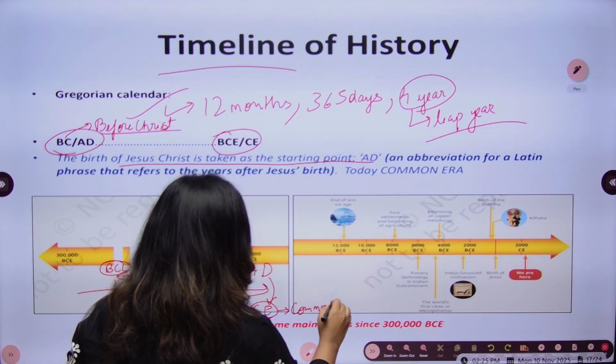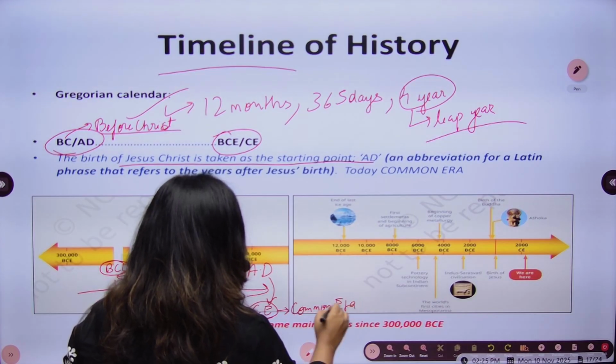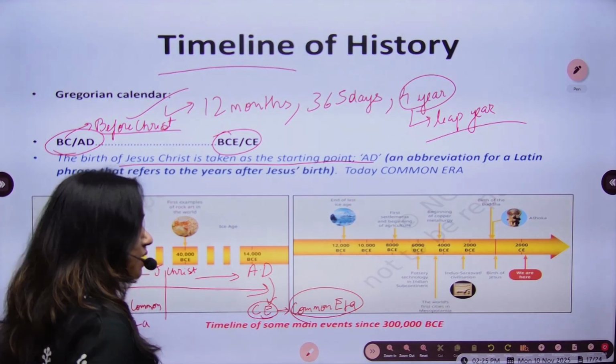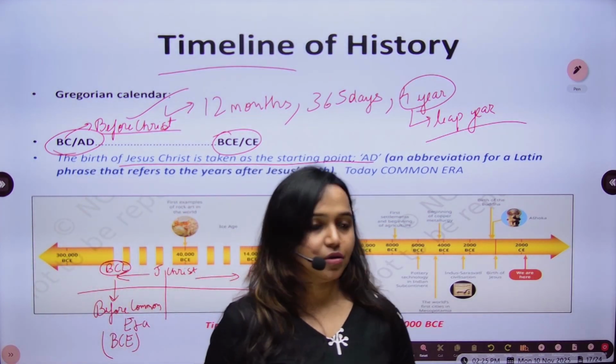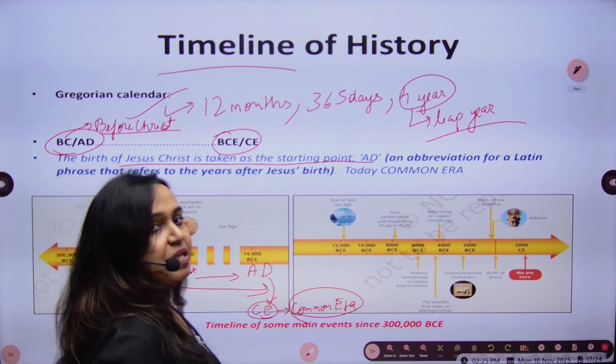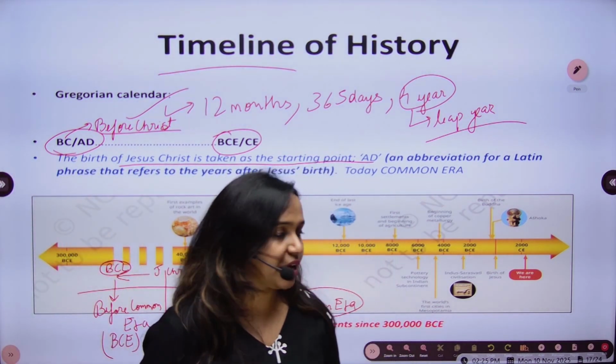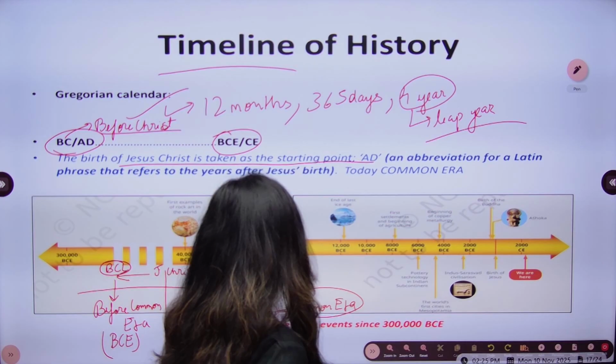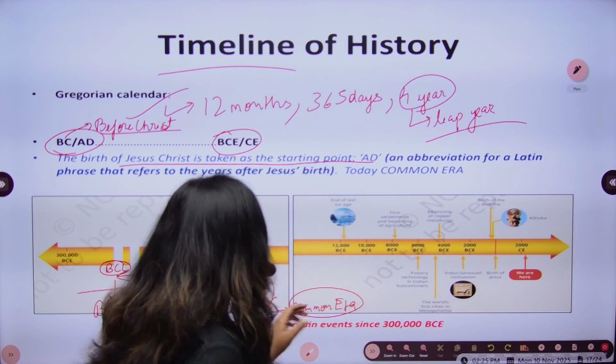Okay, so in order to make it more universal, because this is now the standard calendar which is used worldwide. So BC got converted into BCE, which stands for Before Common Era, and AD got converted into CE, Common Era.